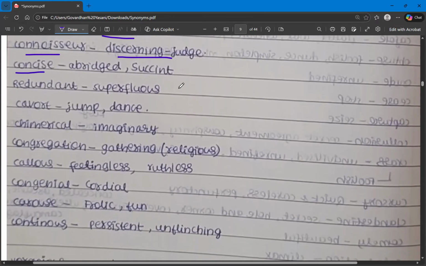So we also covered this one where we have studied brevity, laconic, concrete, concise, abridged, pithy, terse. So these are all the synonyms for the word concise. And then redundant. Redundant means which is extra but unnecessary. So the synonym is superfluous.